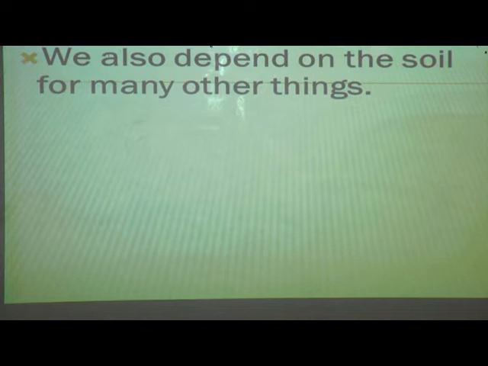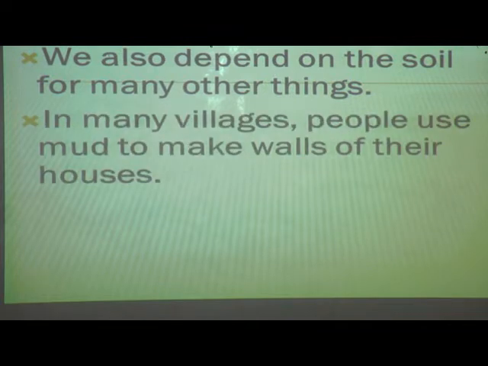Now, we also depend on the soil for many other things, not only food. Plants are useful, what? The soil is used in different types, in other things also. What will we see? In many villages, you all go to villages, students? Yes, you all go on holidays, for functions, you will visit the villages, isn't it?